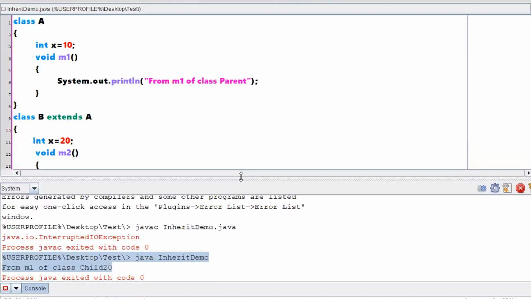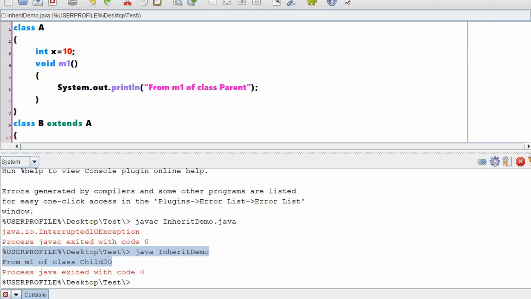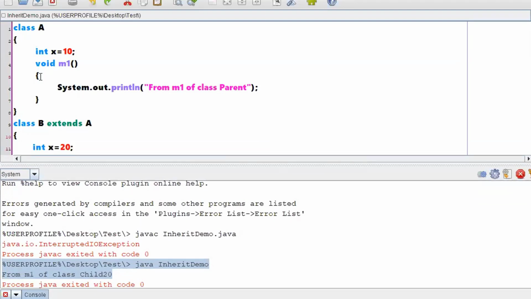Because you are calling m1, and for the x value, it is taking your local declaration, that is int x is equal to 20 with respect to class B, but not with respect to class A. Clear with the point? So what was the point? If you have declared any property in a subclass, and the same property is available in the parent class, then that property of the parent class will be hidden. So that was the conclusion.